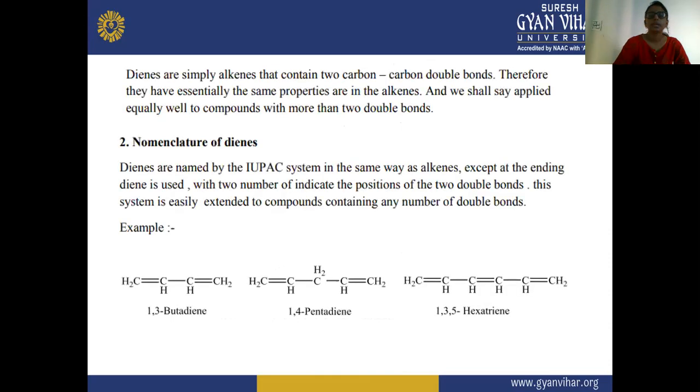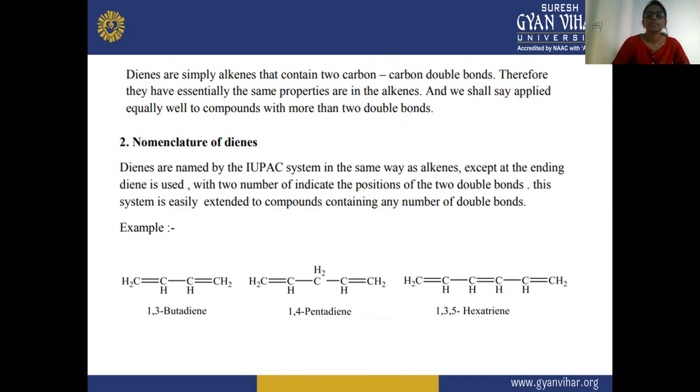Now, the next topic is dienes. So, what are dienes? Dienes are simply alkenes that contain two carbon-carbon double bonds, and therefore they have essentially the same properties as alkenes, and this applies equally well to compounds with more than two double bonds.